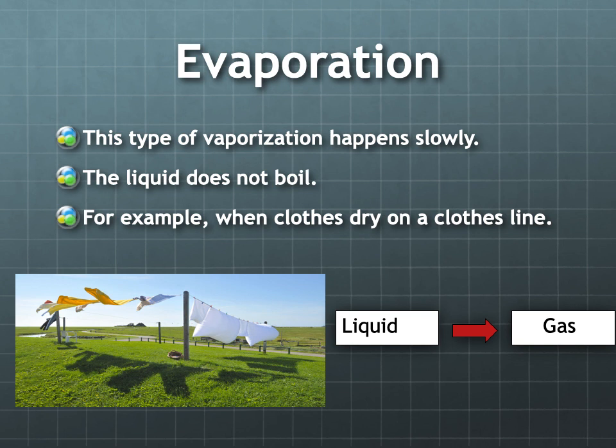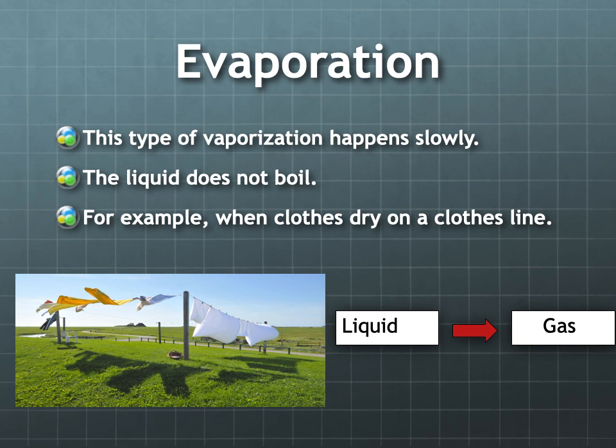So the first type of vaporization we have is called evaporation. And this type of vaporization happens slowly. It happens gradually or little by little. And it happens so slowly that the liquid does not boil. So a good example of this is when clothes dry on a clothesline. So we have wet clothes. They have liquid water on them, right? Water in its liquid state. And we hang them up outside.